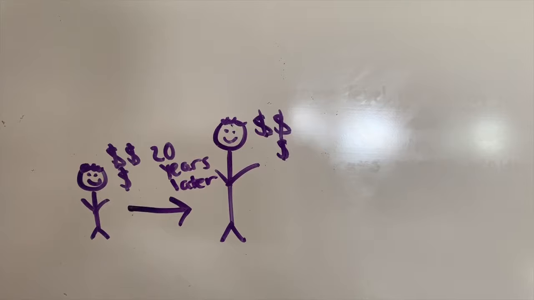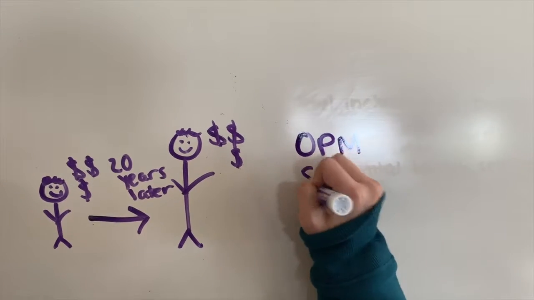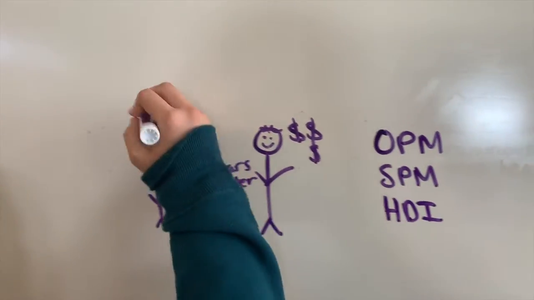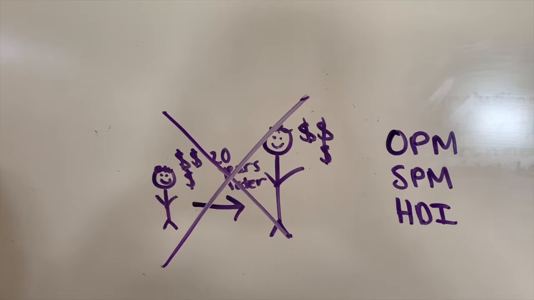Other poverty measures, such as the OPM, SPM, and HCI, do not consider intergenerational mobility. However, because a significant number, around 42.2% of sons with a father in the lowest earning quintile, will also end up in the same quintile, we decided that this is a very important issue that needs to be considered.